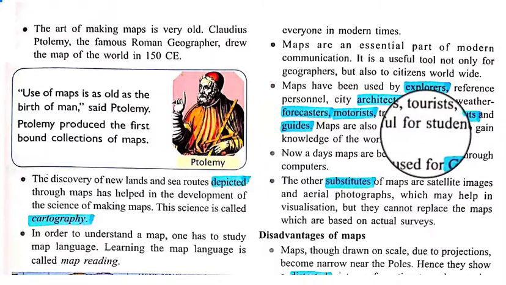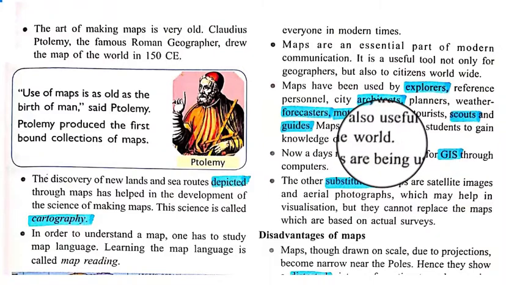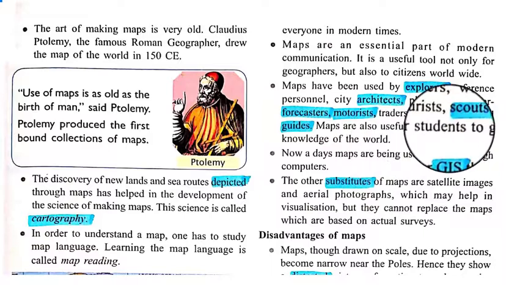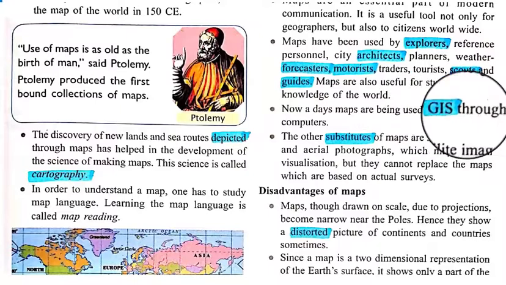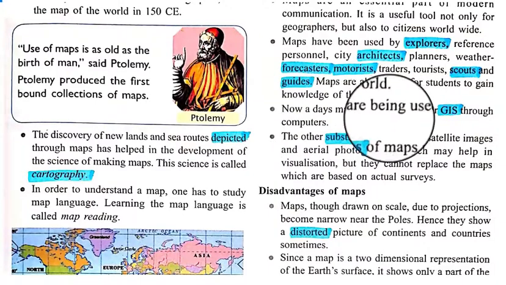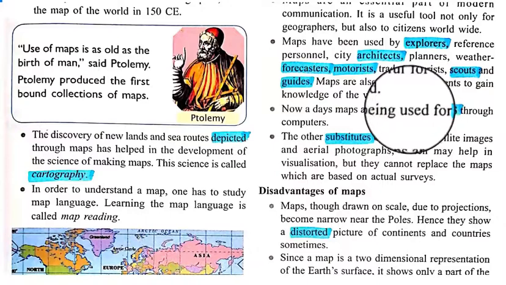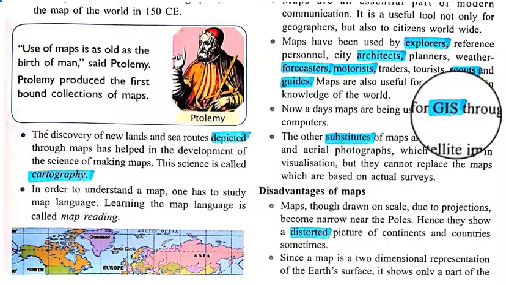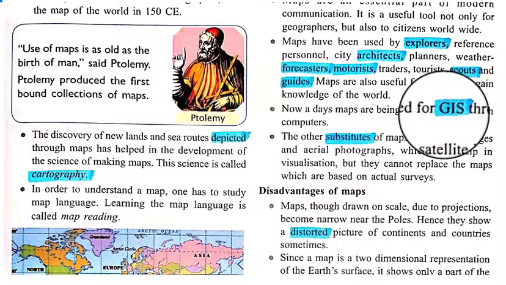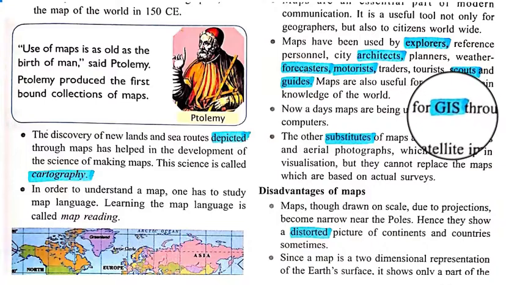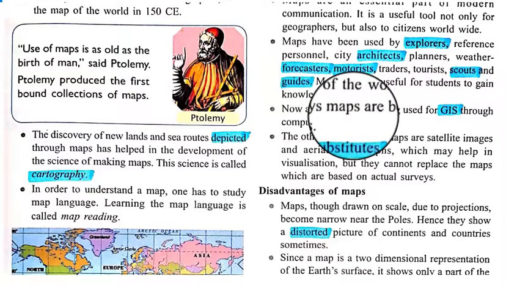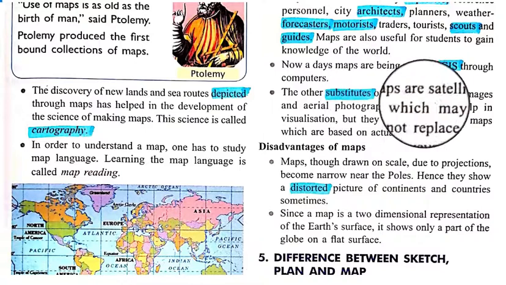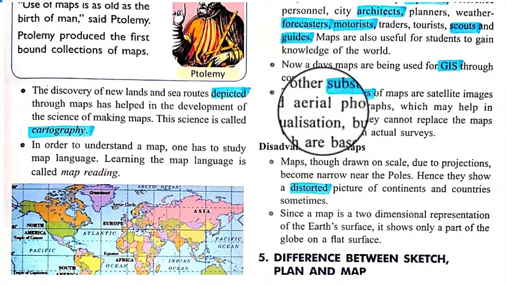Maps are also useful for students to gain knowledge of the world. Nowadays maps are being used for GIS through computers, and we use these kinds of maps for our computerized map making, which is called GIS, Geographical Information System. This is an application with the help of which we can create maps in computers from a printed map. The other substitutes of maps are satellite images and aerial photographs.